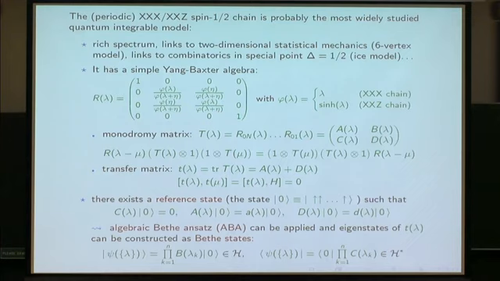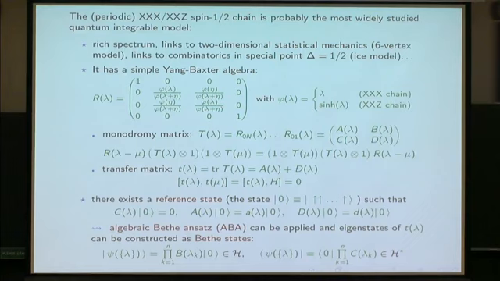This Yang-Baxter algebra is based on the following R matrix, which is a 4x4 rational or trigonometric solution of the Yang-Baxter equation. So this is a fundamental model. This means that you can build the monodromy matrix as a product of R matrices, and in that case, it is just a 2x2 matrix with operator entries A, B, C, D, which satisfies this so-called RTT relation, giving the commutation relation of the operators A, B, C, D.